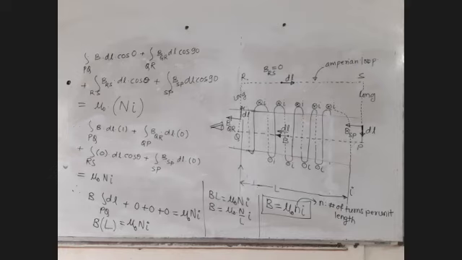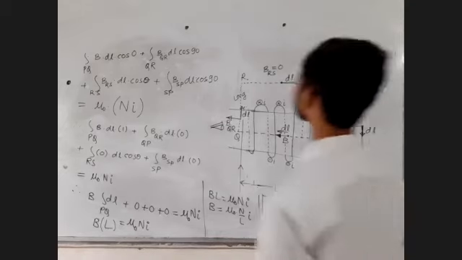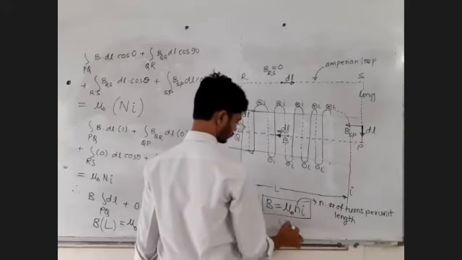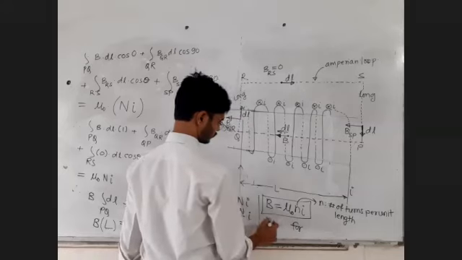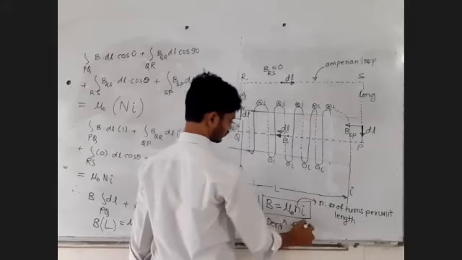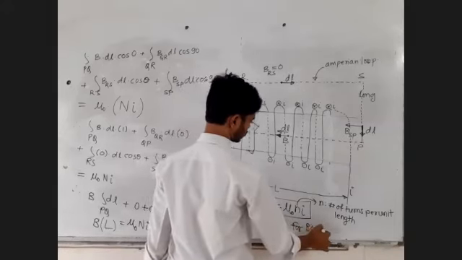Magnetic field inside solenoid. This derivation can be asked for the boards.